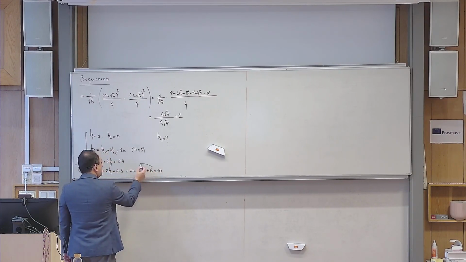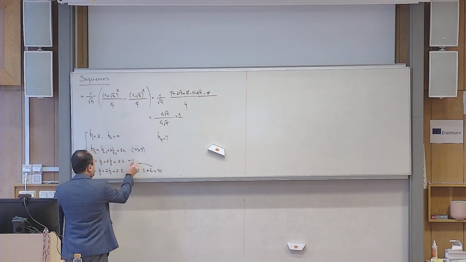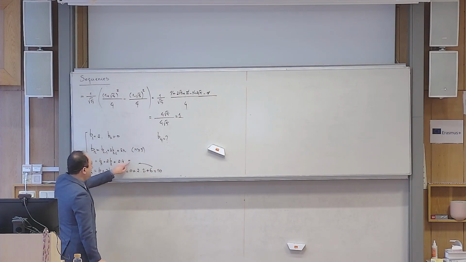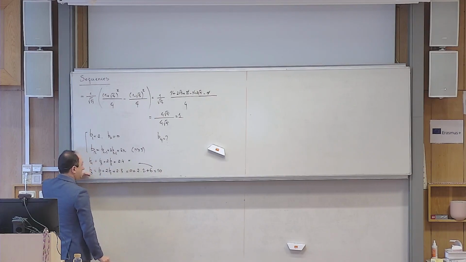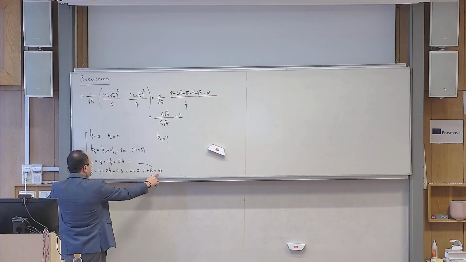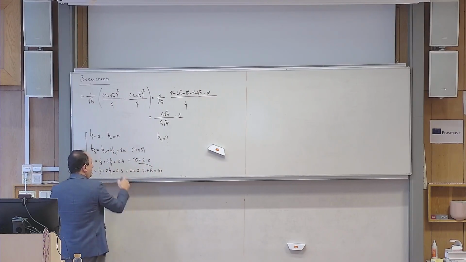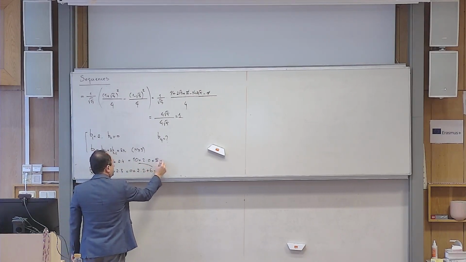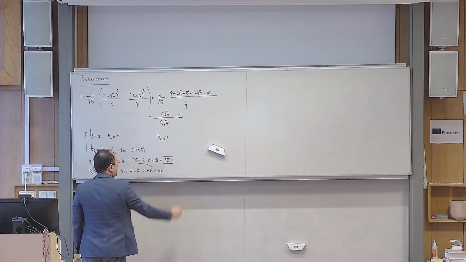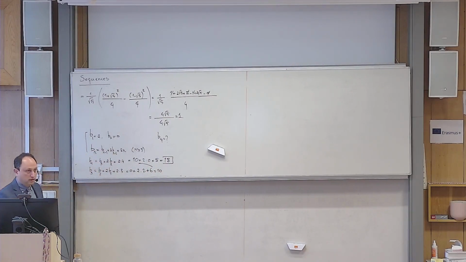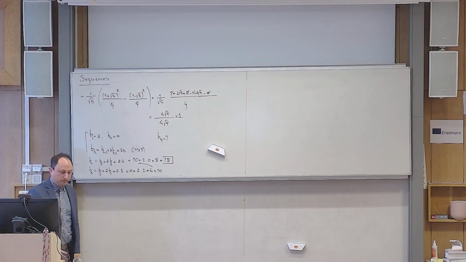Yes? And then I have to put it back here. So I continue now. I couldn't continue here before I did the next step. So B3, I just got to be 10, so I put 10 there. And 2 times B2 is given directly 0, and 2 times 4 is simply 8, and then your answer is 18, so that's correct. So that's 18, yes? Is that clear? So it's very simple, it's not hard at all.